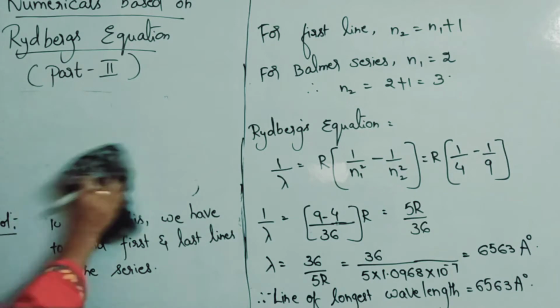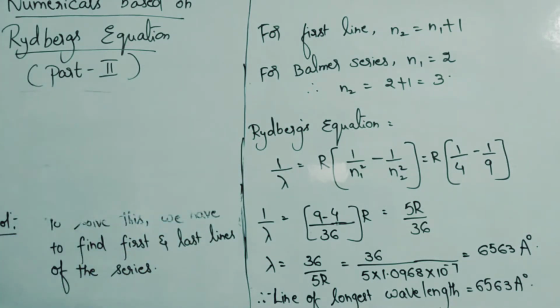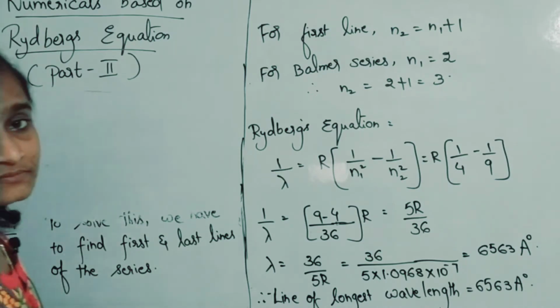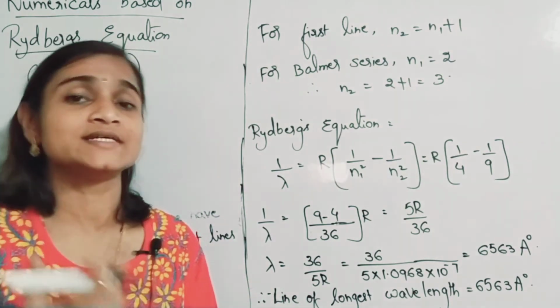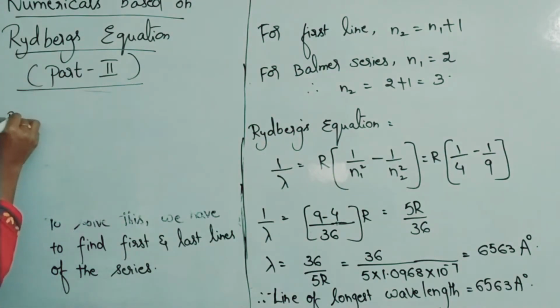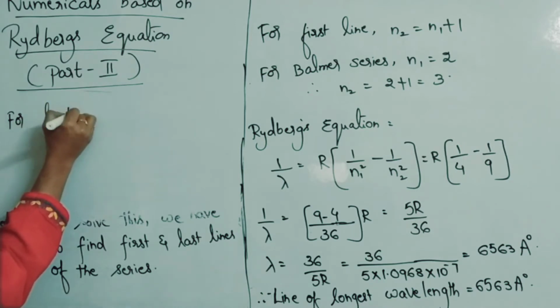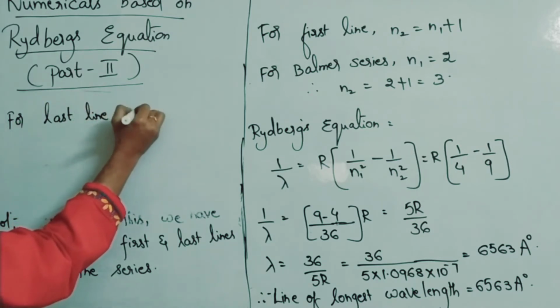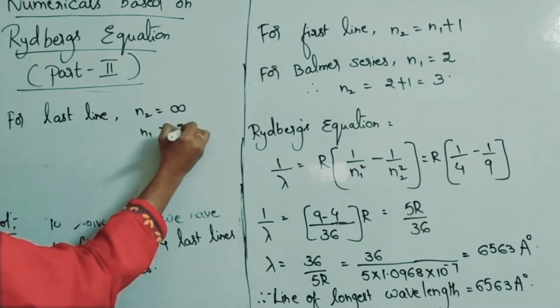So you have to understand the concept here. Show that Balmer series is existing in between those two. That was the question. To find that, you will be finding the wavelength of the longest line, means first line, and at the same time the wavelength of the last line also. So let us find out for the last line. For last line, N2 is infinity. For Balmer series, N1 you know, 2.